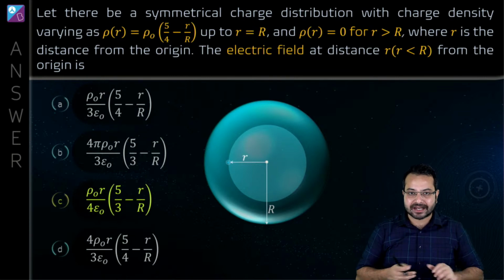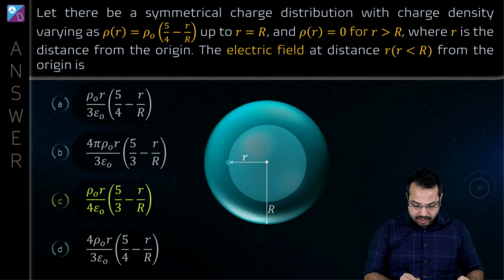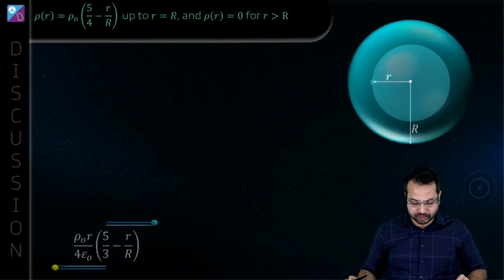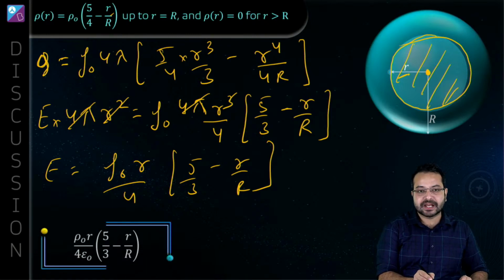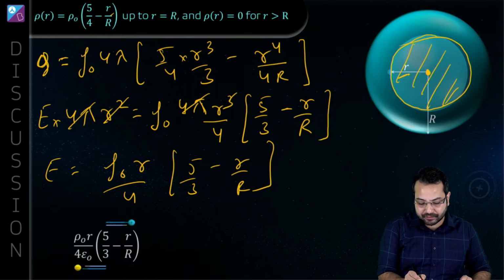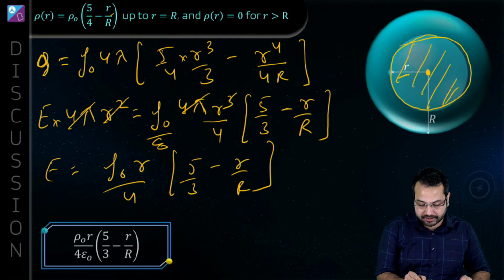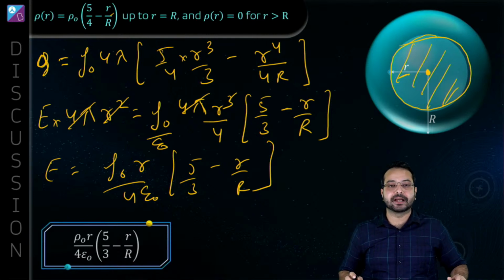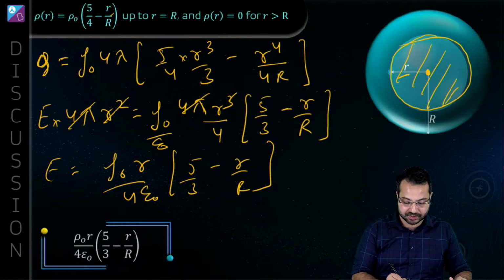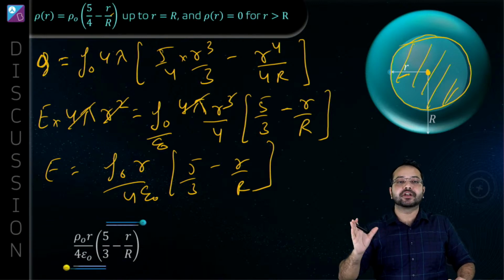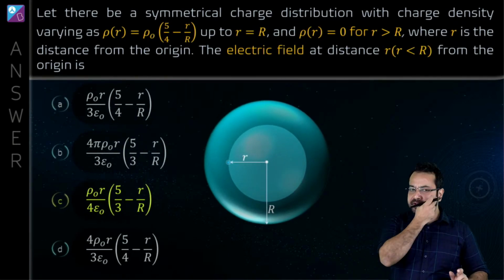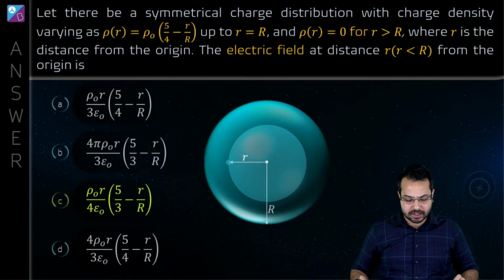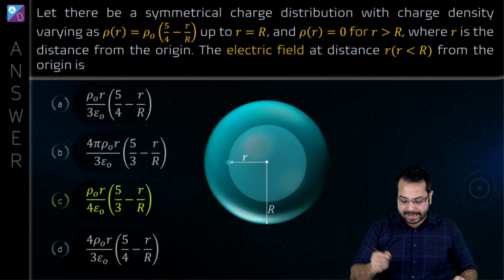Okay, from where did that epsilon naught come? This is Q upon epsilon naught. All right, so my bad over here. So this charge we have calculated, we'll have to divide it by epsilon naught. I'm sorry, I missed that. That is why we are going to get epsilon naught. Closed integral of E dot ds is equal to Q inside upon epsilon naught. All right. So yeah, it was average difficulty level question. Nothing we can't handle.